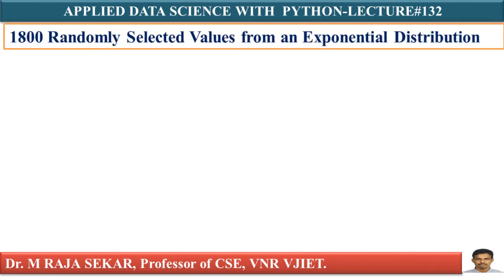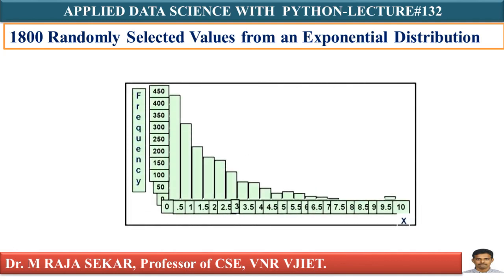Consider another example, a population which follows an exponential distribution. I already discussed what an exponential distribution is in previous classes. From this exponential distribution, we are going to select 2 at a time, that is sample size 2, with replacement.